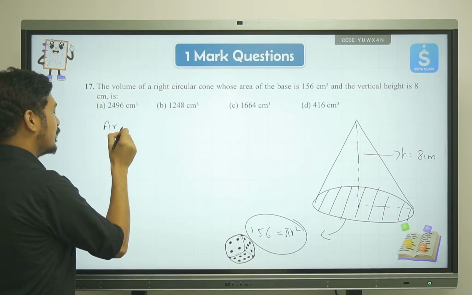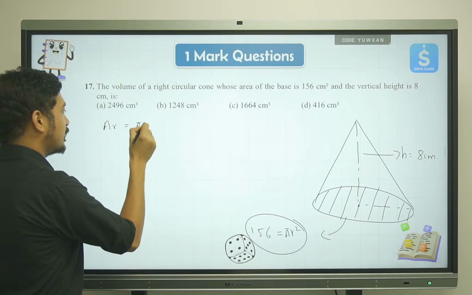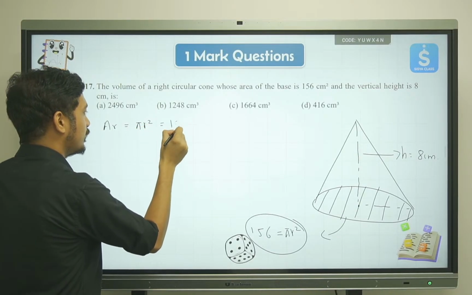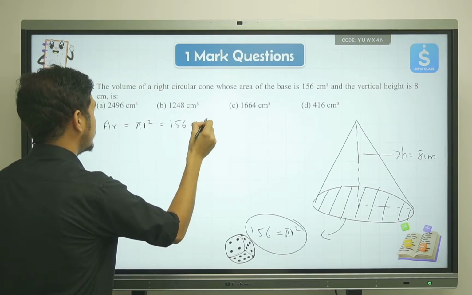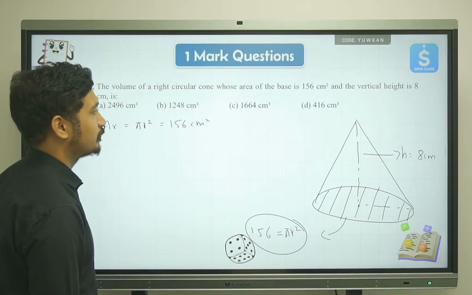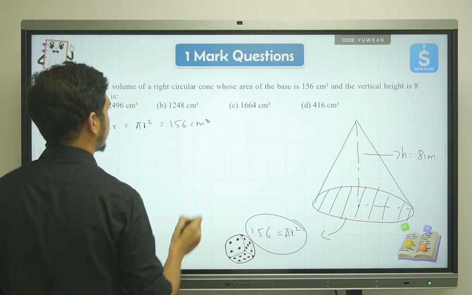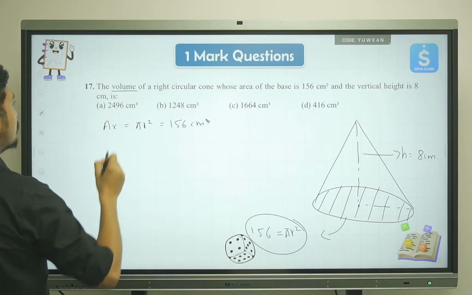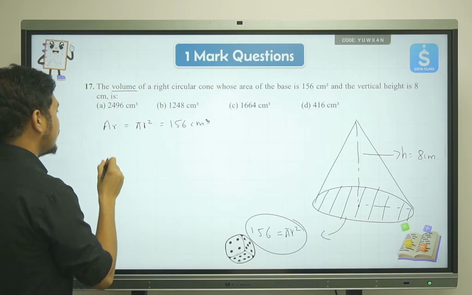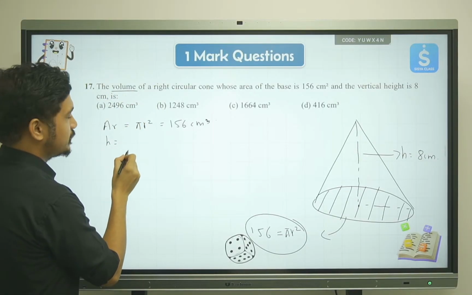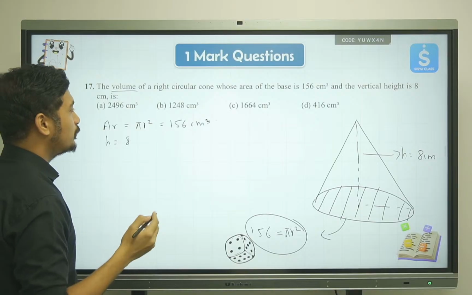So here two things we know. Area of circle, pi r square, is equal to 156 centimeter square, and h is equal to 8. Now what would be the volume?